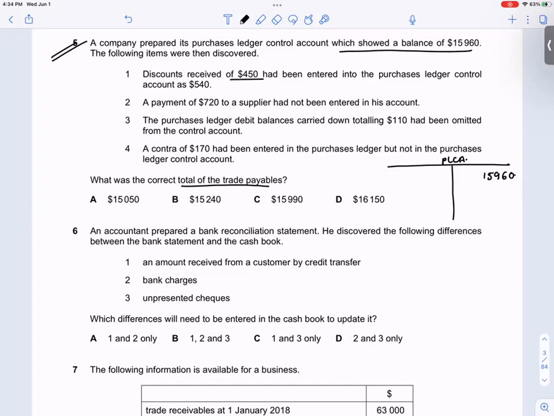Discount received 450 had been entered in the PLC as 540. So it was 450. I entered 540. How much extra I entered? 90 other side. So 90 I will write over here. Payment of 720 to a supplier had not been entered. So we'll do that. Purchase ledger debit balance carried down totaling had been omitted from control accounts.